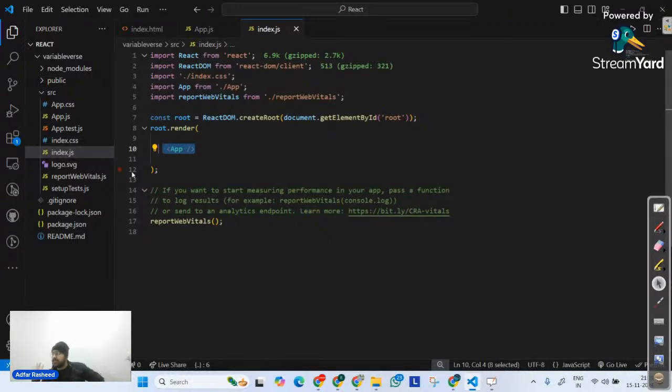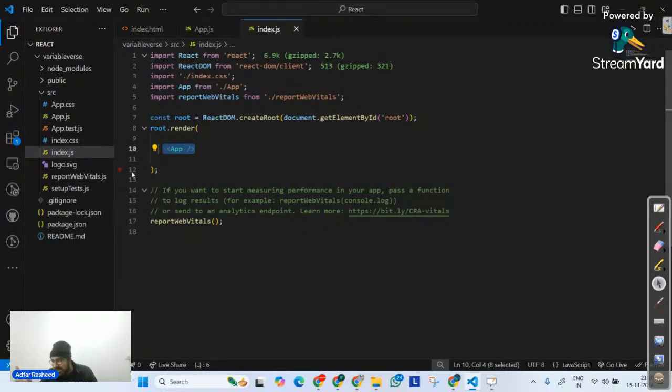Render means what we want to display. Yes. Am I clear, everyone? Please give me a quick confirmation whether we understand the flow. So it means index.js is the main entry point of my web application, where it is actually calling the app, and that's how it's finding the element.